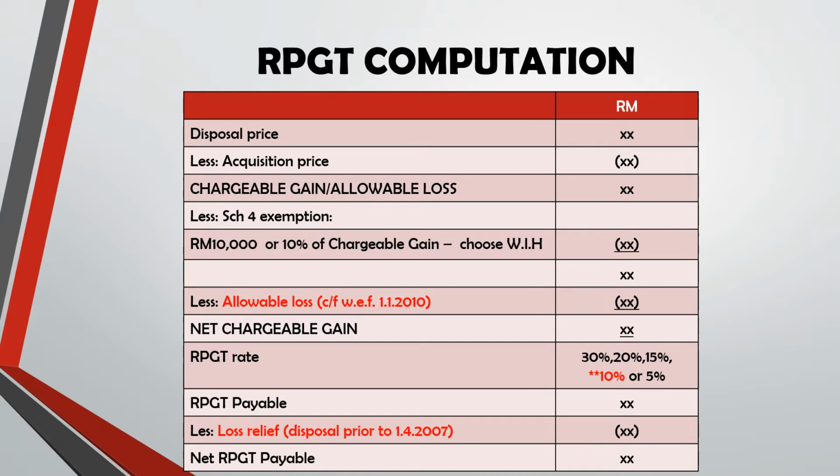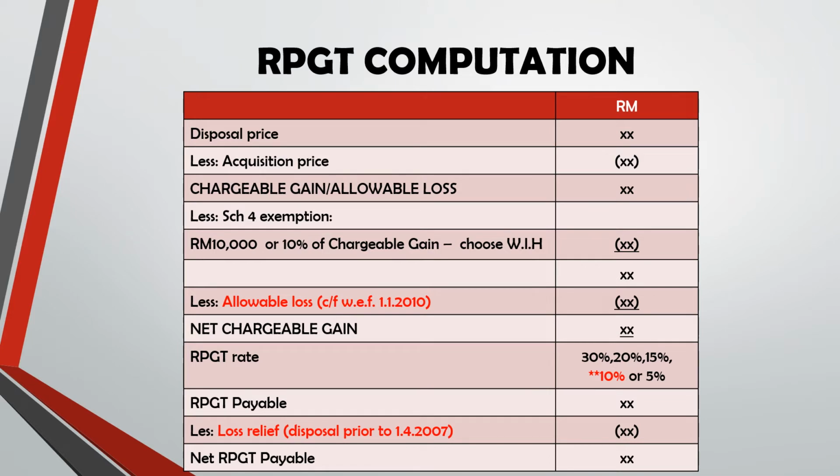Then you less Schedule 4 exemption, which is either 10,000 or 10% of chargeable gain, whichever is higher. After that, you will less allowable loss if any. If you have allowable loss, either from the disposal of other asset or from the previous period, then you get net chargeable gain.